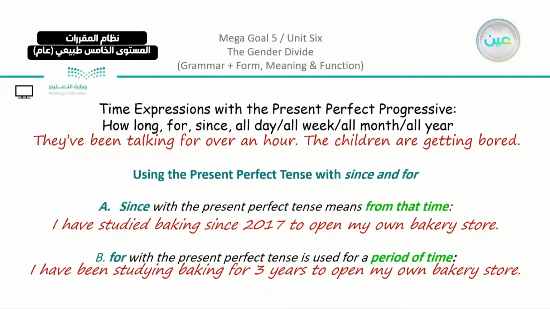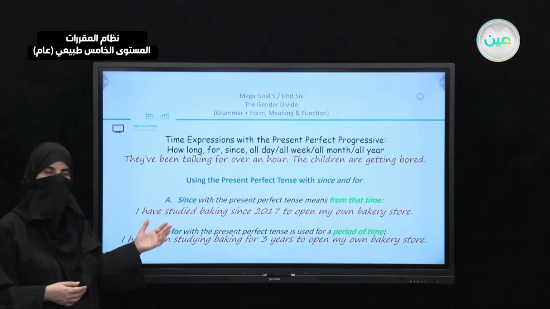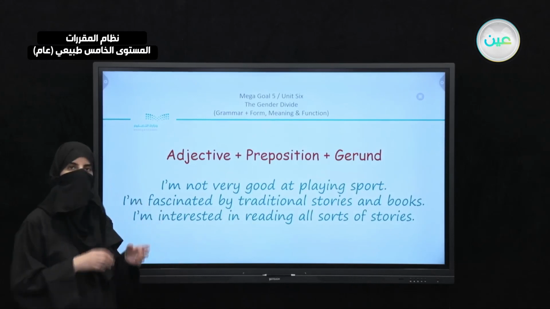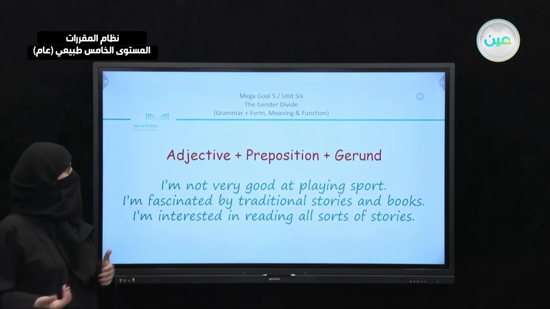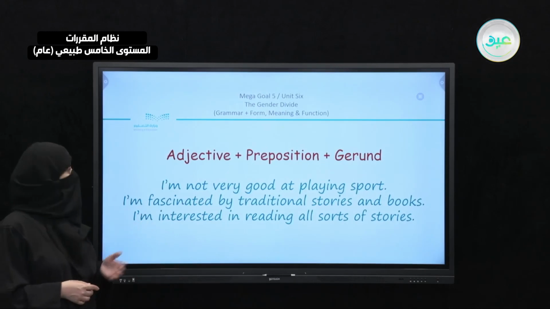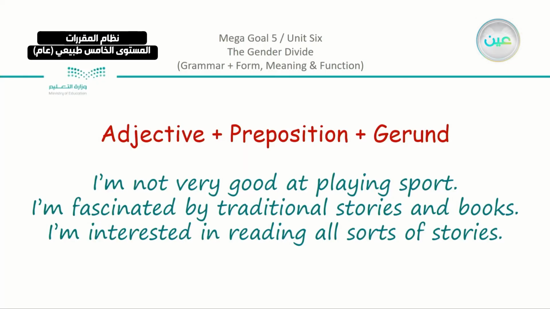So we applied both structures in the sentences. And as I mentioned, you can use either since or for in the sentence. We can also apply the adjective plus the gerund, or the preposition plus the gerund, like the examples that we have here. Now, I'm not very good at playing sport. I'm fascinated by traditional stories and books. I'm interested in reading all sorts of stories.